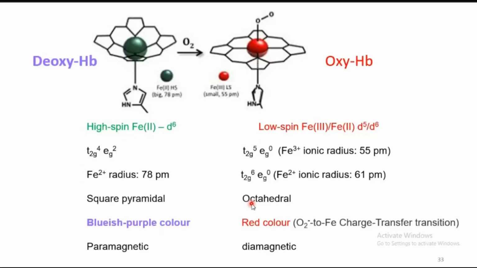So if we look at the inorganic role in O2 binding for the porphyrin, there is a spin state change. As we have said already, once O2 binds, iron will transfer the electron, so iron may be converted into iron 3.